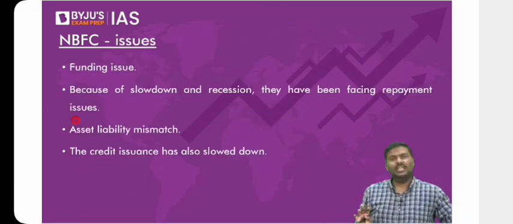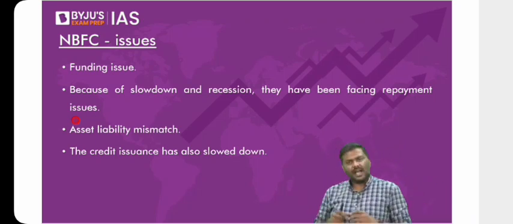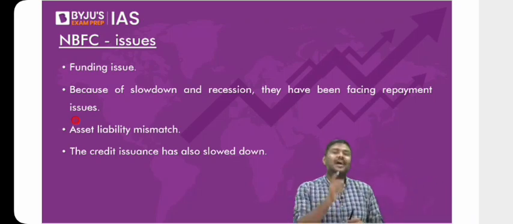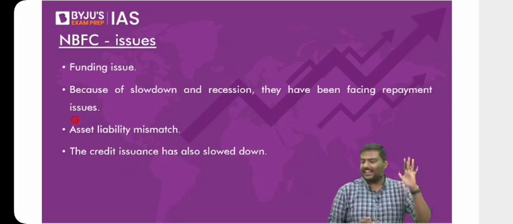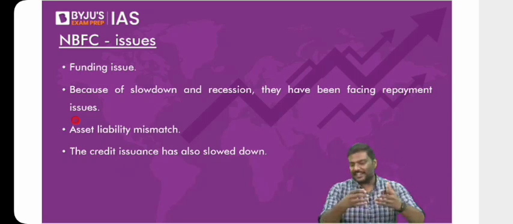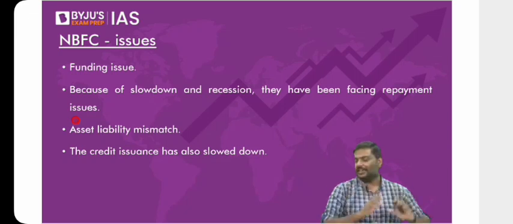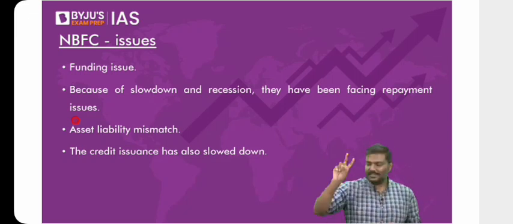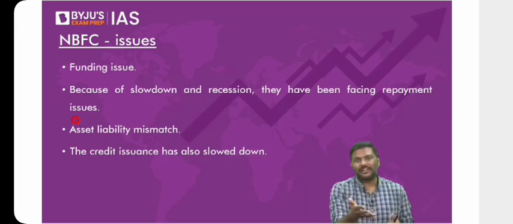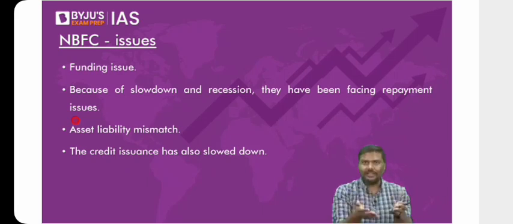But having said so, even NBFCs are facing a lot of problems now. What are these problems? One, asset liability mismatch. Any NBFC which takes a deposit of, let's say, 3 years or 5 years and gives a loan of, let's say, 8 years, asset liability mismatch will automatically fall on it. The second problem is NPA, because many of these are involved in lending activities. Lending means the problem of NPA will automatically be there.